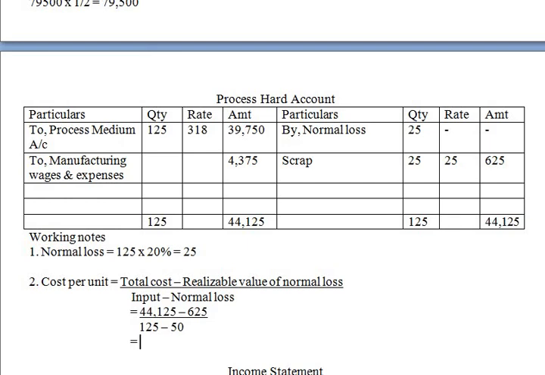So that is equal to rupees 580. Okay. Yes. Now the whole thing is sold.